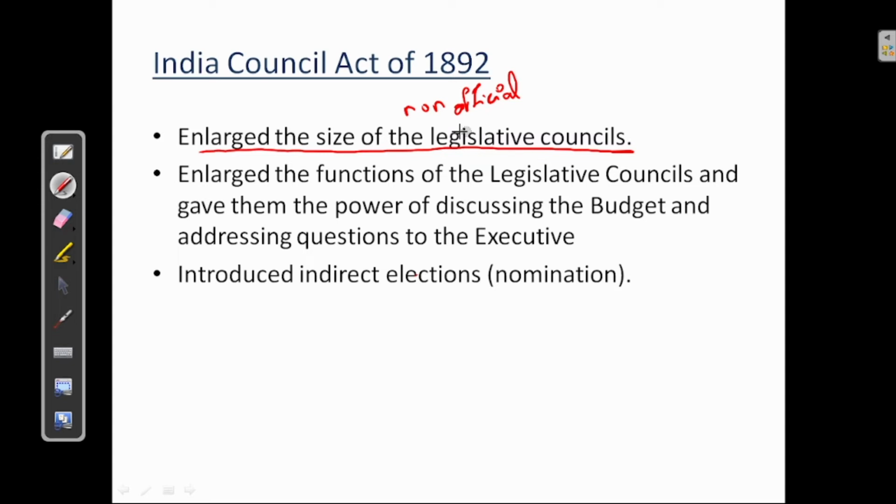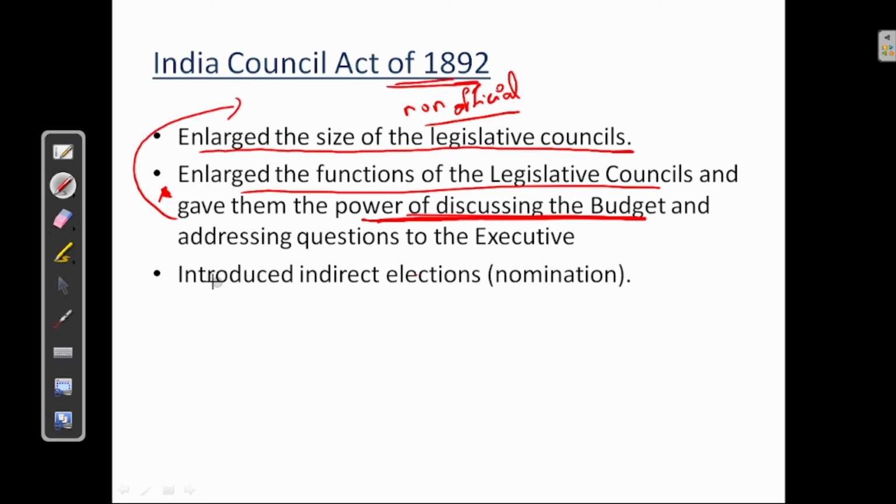Next, it enlarged the functions of the legislative councils and gave them the power of discussing the budget and addressing questions to the executive. This is also important. Discussing of budget first took place under the Indian Council Act of 1892. Next, it introduced the indirect elections. That is, it provided for the nomination of some non-official members.